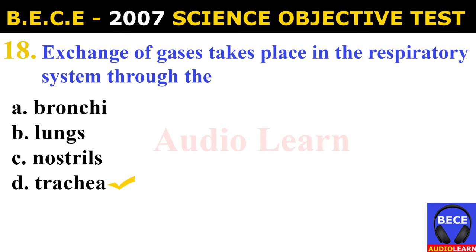Feeding. Number 18. Exchange of gases takes place in the respiratory system through the A. Bronchi. B. Lungs. C. Nostrils. D. Trachea. And the answer is D. Trachea. Exchange of gases takes place in the respiratory system through the trachea.